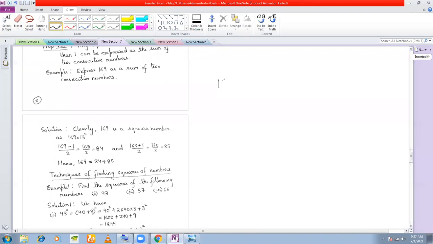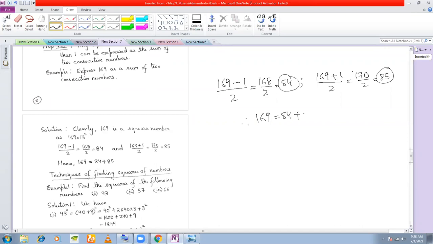For example, 169. You know 169 is a square number because it is 13 into 13. 169 can be expressed as a sum of two consecutive numbers. How? I'll subtract 1 from it and divide by 2, so 168 divided by 2 gives 84. And from 169, I will add 1 to get 170 divided by 2, which is 85. Therefore, 169 can be written as a sum of 84 and 85.